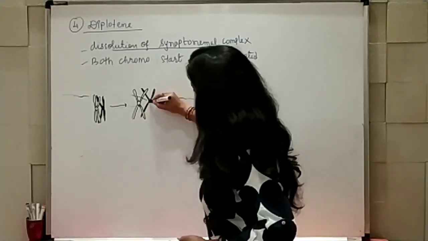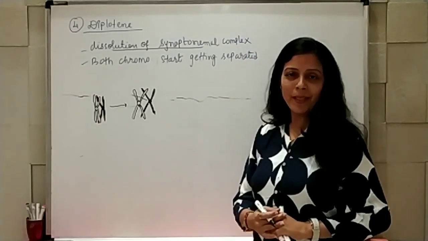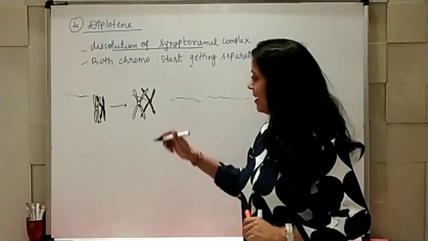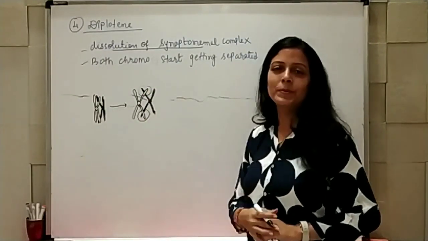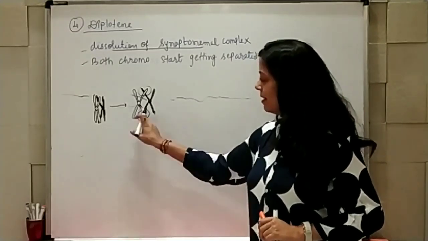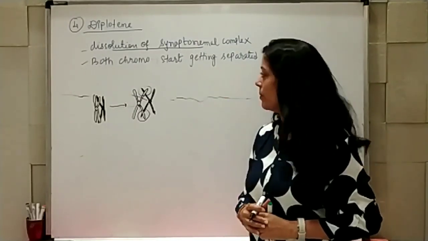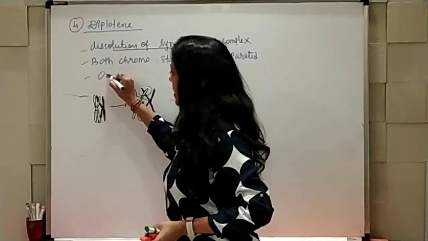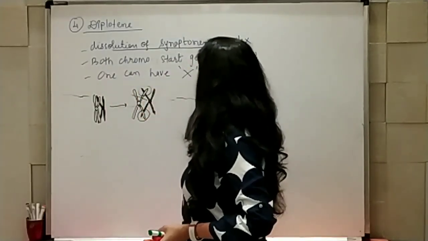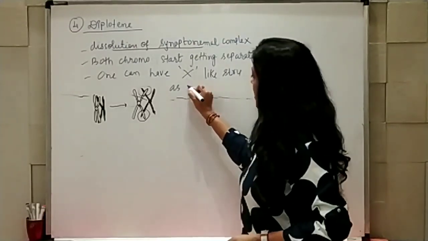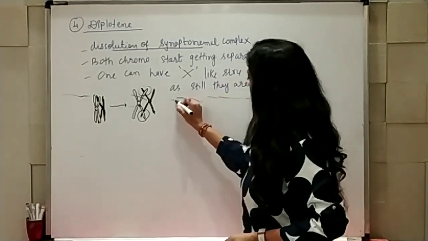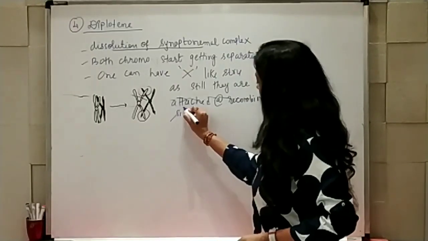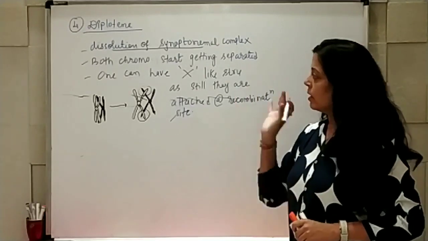Because now the love is gone, the commitment is gone, and the marriage is falling apart. So now it is time to get separated, but still they are in contact at the site of recombination. So an X-like structure has been formed. So both chromosomes start getting separated, and because of that one can have an X-like structure, as they are still attached at the recombination site. So that is the core part of diplotene.